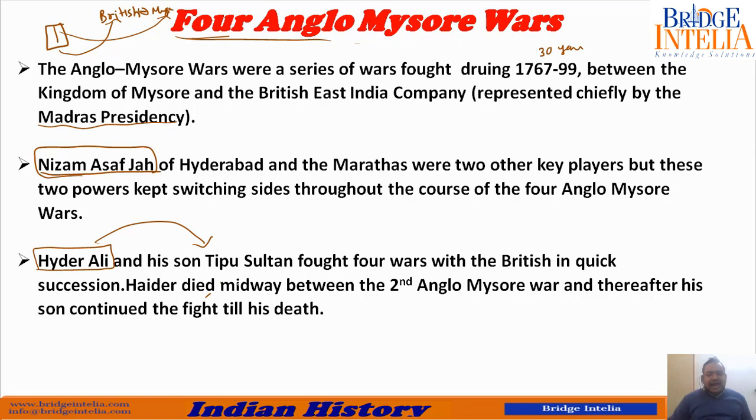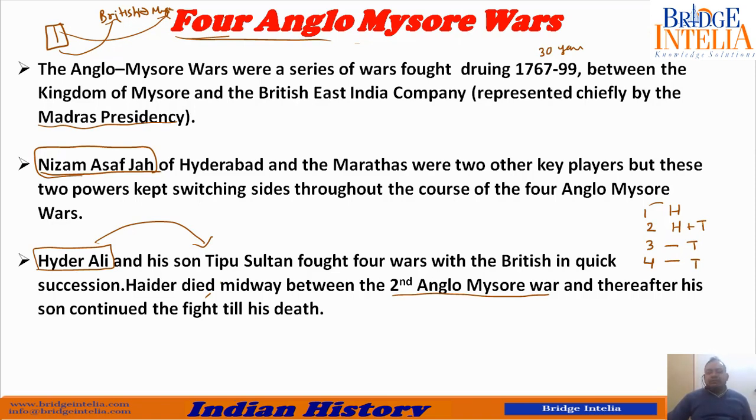Hyder died midway through the second war. There are four wars: first war, second war, third war, fourth war. The first war was fought by Hyder Ali. The second war was fought by Hyder Ali, but he died midway. So the second war was continued by his son Tipu Sultan. The third and fourth wars were fought by Tipu Sultan because Hyder Ali was already dead.